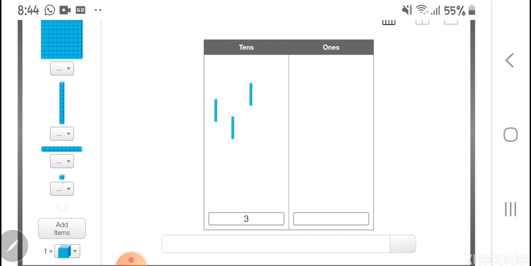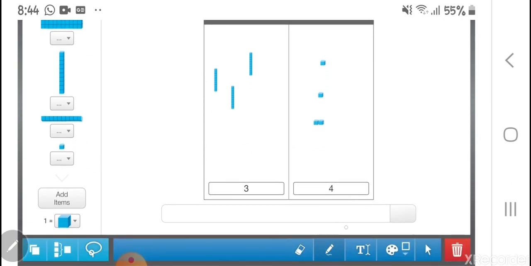Okay, 4. So what will you use now? The ones, you see it? It's down here. Take 4. 1, 2, 3, and 4.